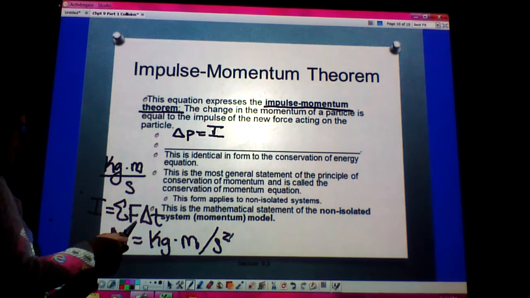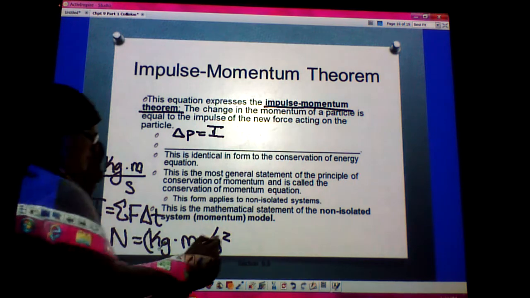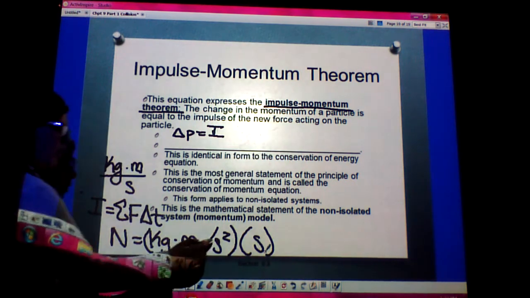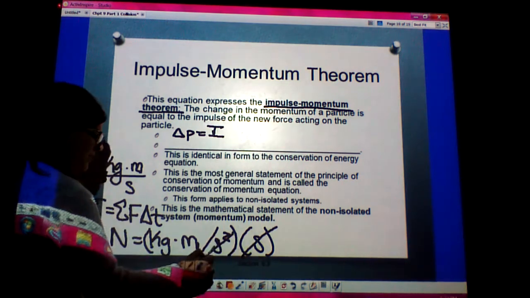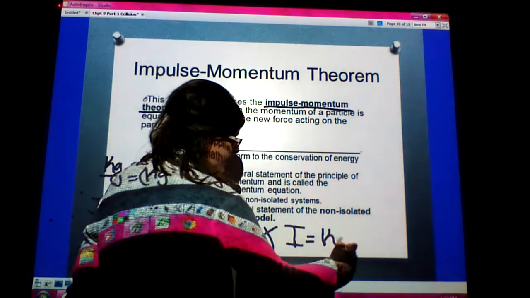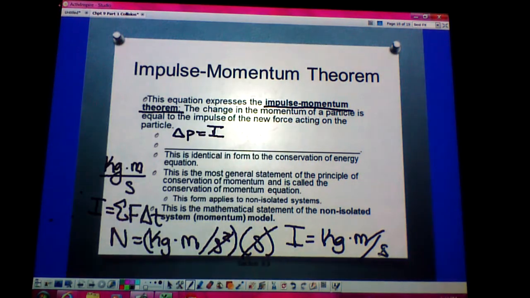Then impulse is also multiplied by a change in time, so I'm going to take a newton and multiply that by a second. One of those seconds will cancel. So then impulse will have units of kilogram meter per second, the same as momentum.